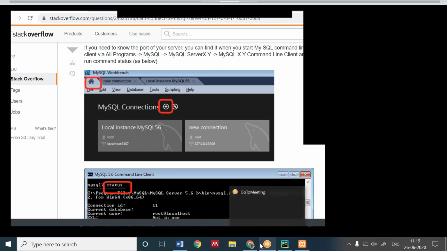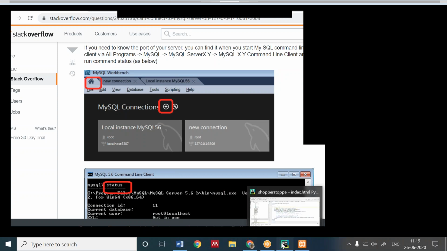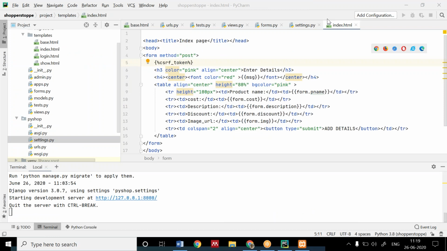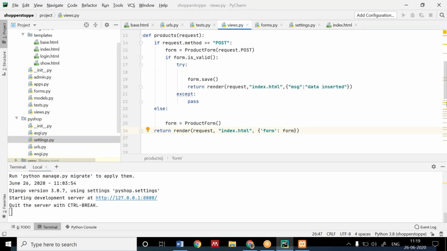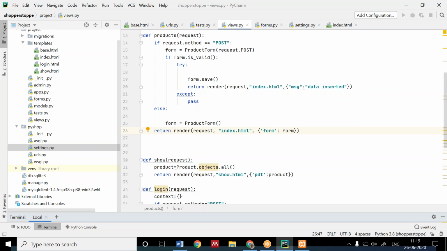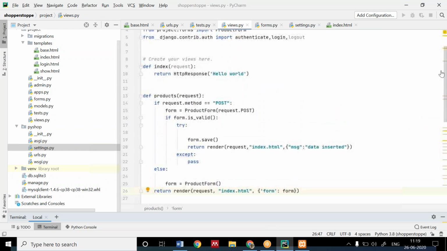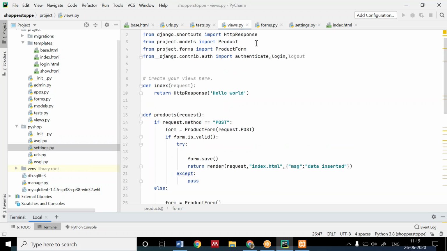Full view. Okay. Remember, there are many methods for that also. If you see the full view, there are other methods. We don't have to write all these methods. You can get it from here.